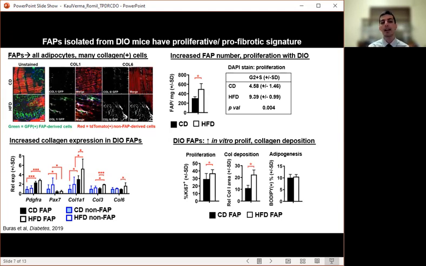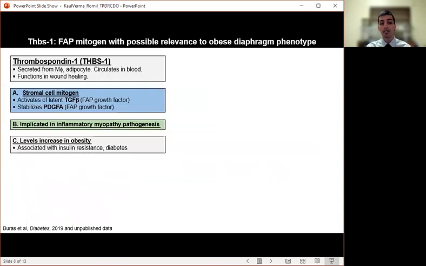So we tried to determine the mechanism underlying diaphragm dysfunction, remodeling, and FAP changes, and focused on a matricellular protein called Thrombospondin-1. It is secreted by macrophages and adipocytes, circulates in the blood, and functions in wound healing. It is a potent stromal cell mitogen and activates TGF-beta and PDGF-A, which are critical FAP growth factors. It is implicated in inflammatory myopathy pathogenesis, and its levels increase with obesity.